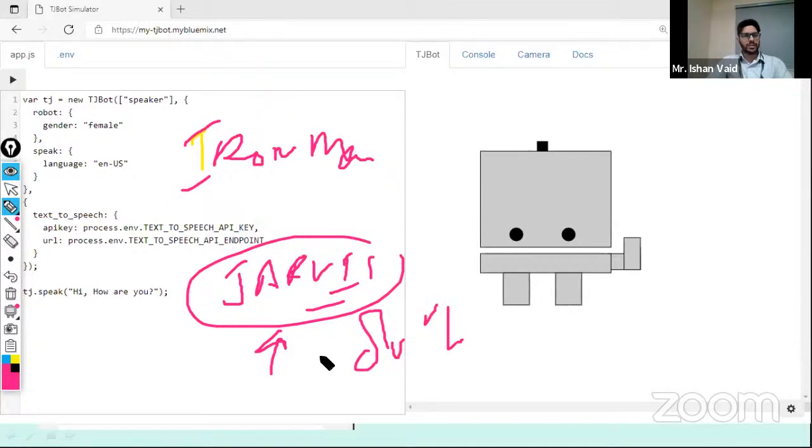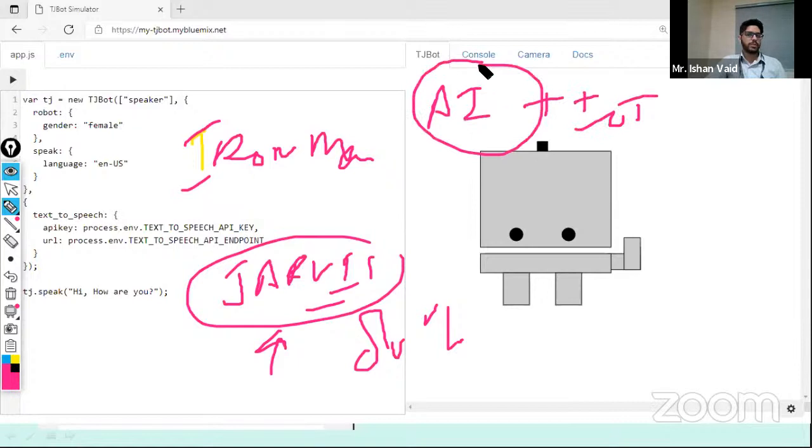Okay, so that is only possible with the help of an AI plus IoT. Because AI will be used to interact and train the model, and then IoT, how it is going to interact with the hardware part, and it is going to take control. If I speak to my machine like turn off the light, how it will be turning off the light, how it is going to interact in that case.